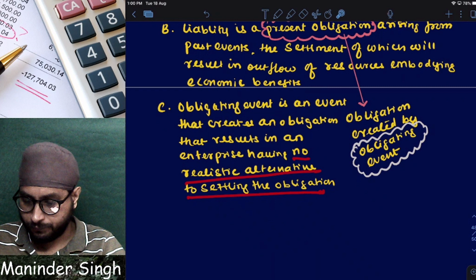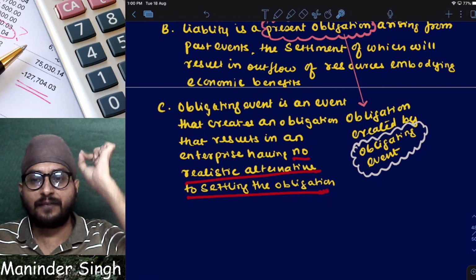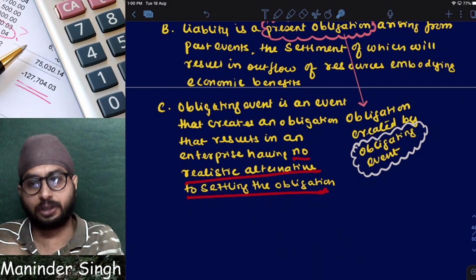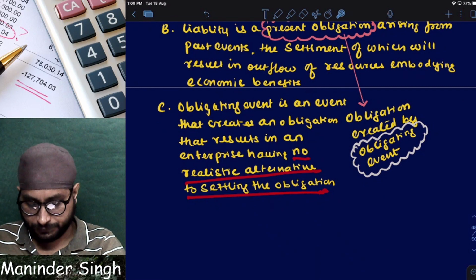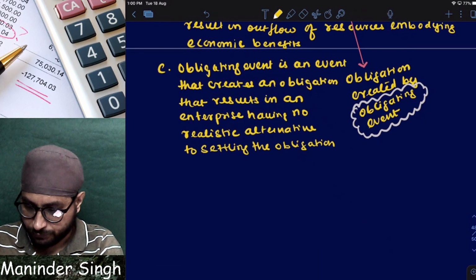Correct or not? What does this line mean? No realistic alternative to settling the obligation means what? I have no other option but to settle the obligation. Correct or not? I have no other option but to settle the obligation. Understood?